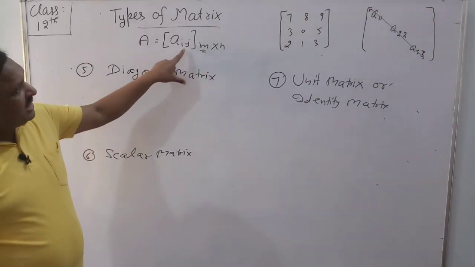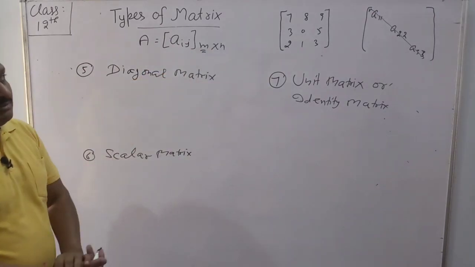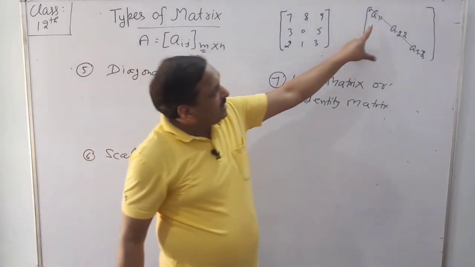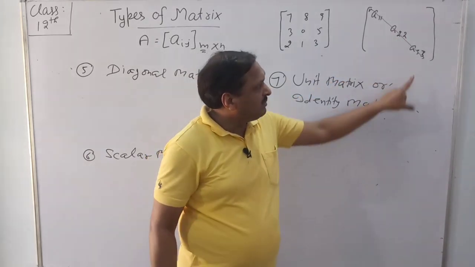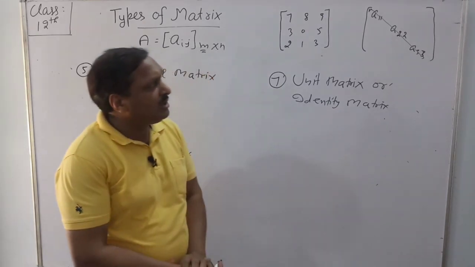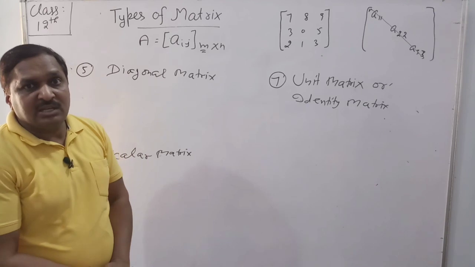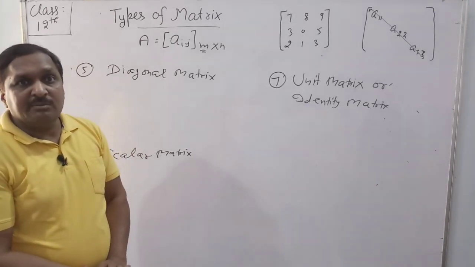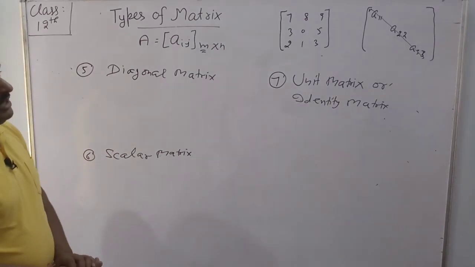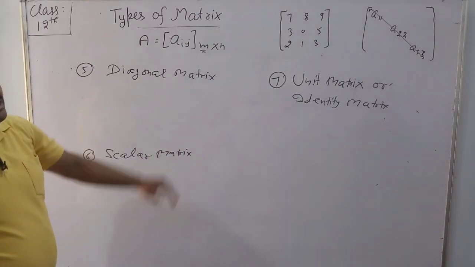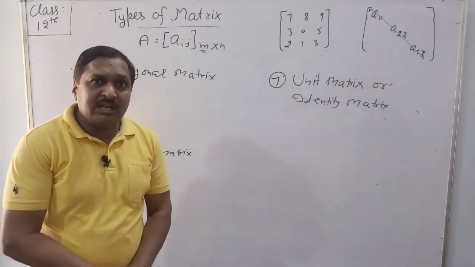When i is equal to j, meaning row and column are the same. A11 is first row, first column. A22 second row, second column. A33 third row, third column. These elements are called diagonal elements of a square matrix.